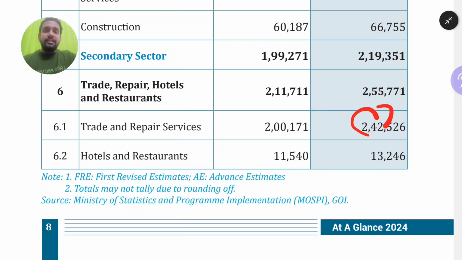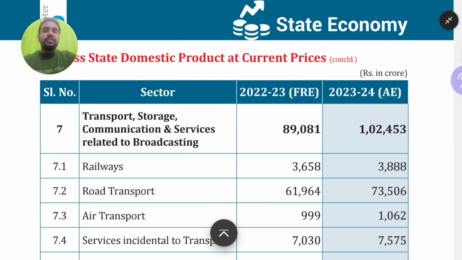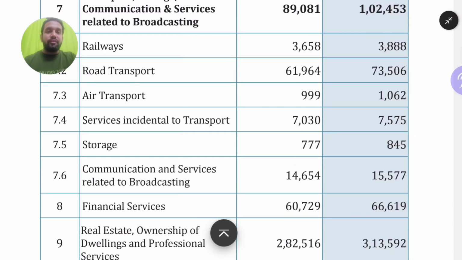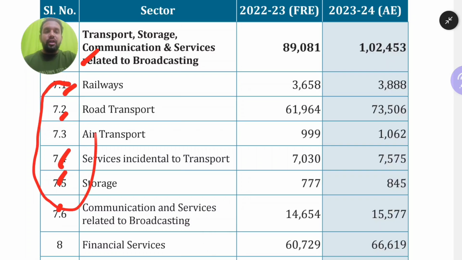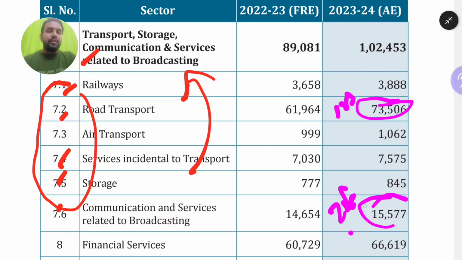Here in this sixth subheading, trade and repair services are contributing highest. Followed by transport, storage, communication and services related to broadcasting, 1,02,000 crore. Transport here goes up to the seventh number, 7.1, 7.2, 7.3, 4, 5, 6. This all comes under this particular area. Within this, road transport is the highest contributor, number 1, followed by communication and services second.